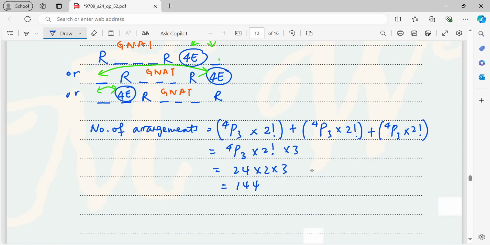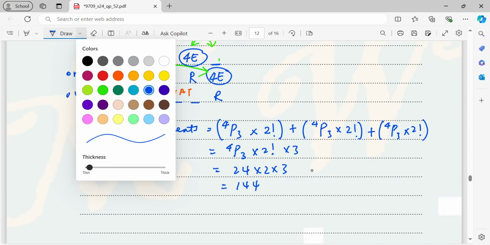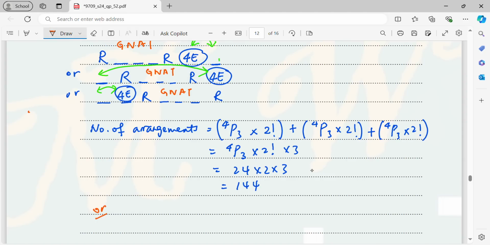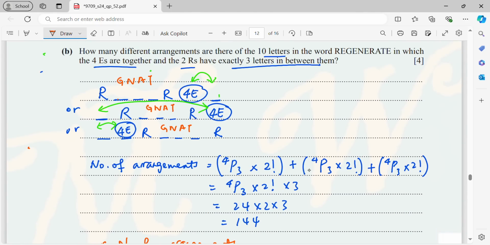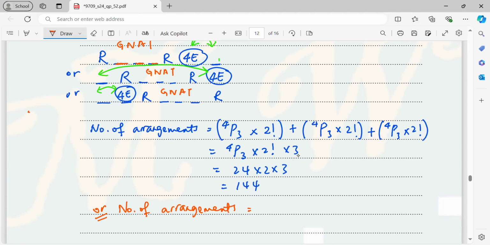Okay, if you don't want to use 4P3, you may write it in this way. Number of arrangements: for these 3 lines, at first I have 4 choices for the first letter in between the 2 R's.